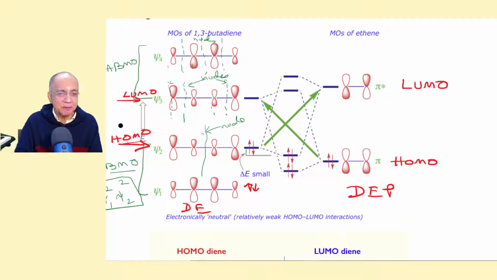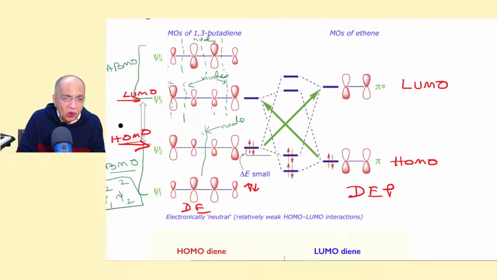Now what happens? What happens when the dienophile is made electron rich, or say it is simply butadiene? It will act as the nucleophile. The electron flow will occur.